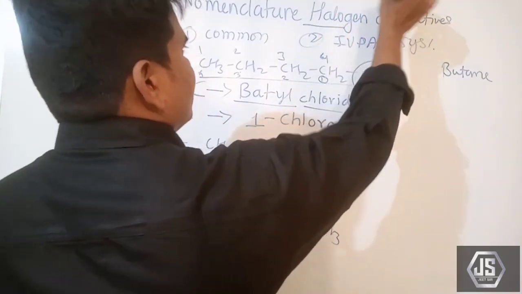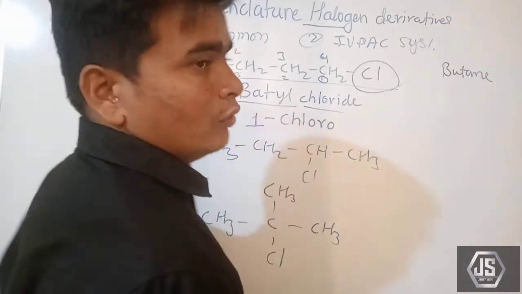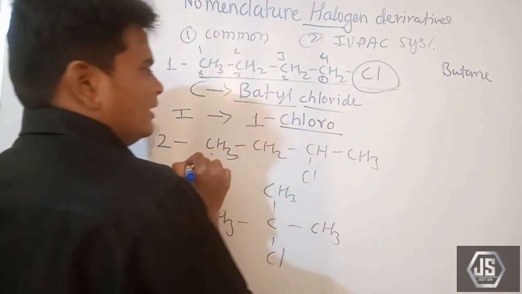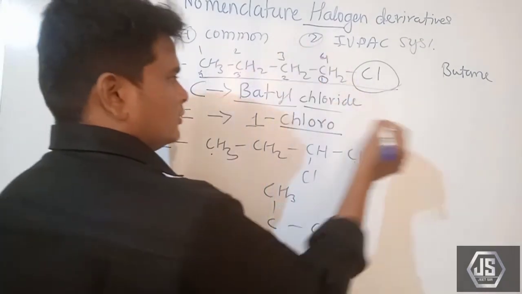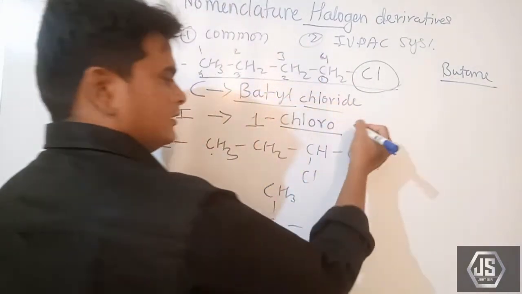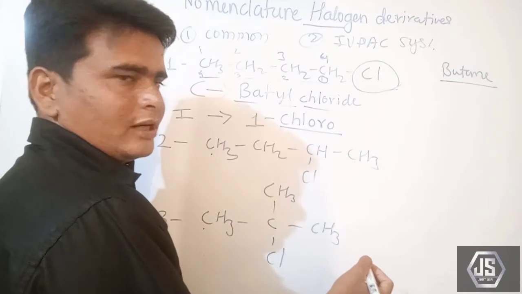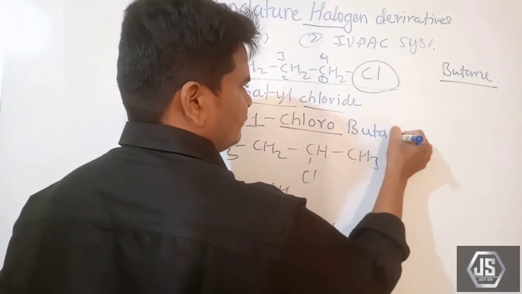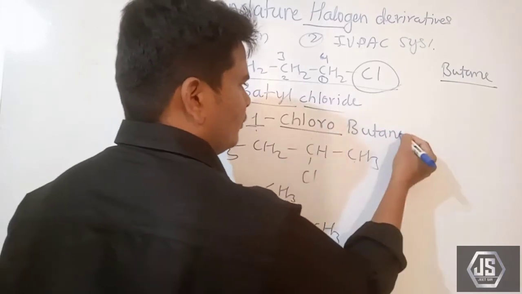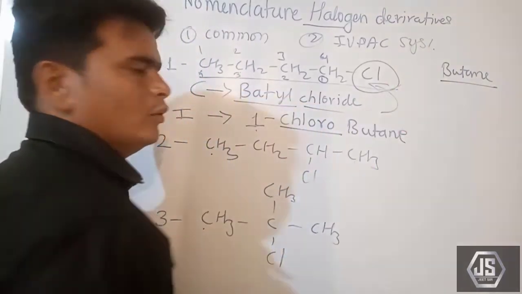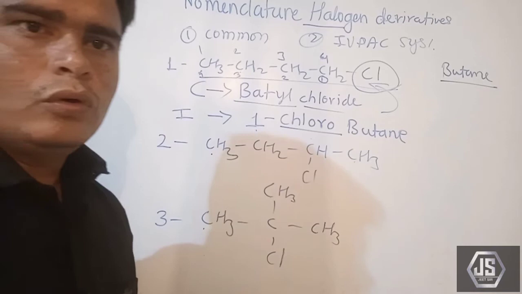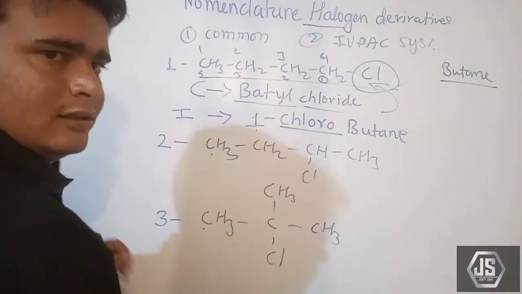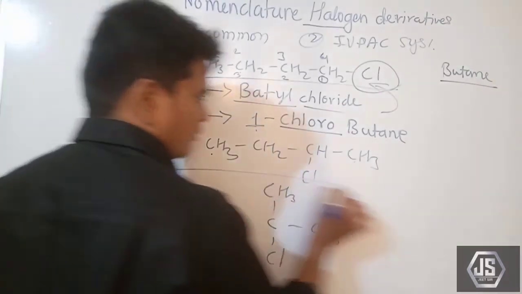Okay, haloalkane we are taking, so what do we have to do? Instead of halo, we have to take chloro, and how many carbons remain? 1, 2, 3, 4. So butane is the parent hydrocarbon, so we can give chlorobutane. 1-chlorobutane is the name of that particular compound. Okay, understood? Now this one.